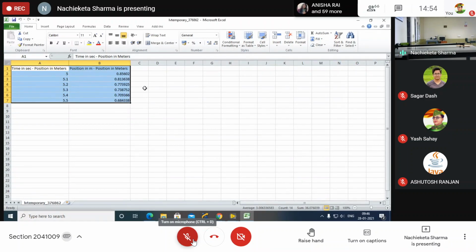This is the data table required to draw the graph. About the graph, I will tell you later on. The first column is your time in seconds, second column is your position in meters.